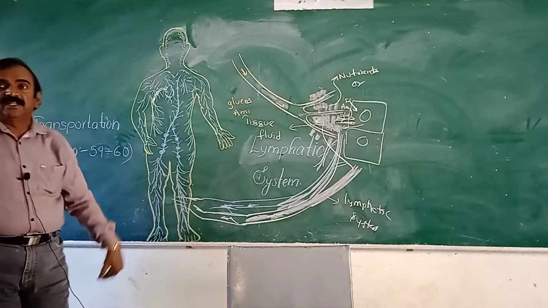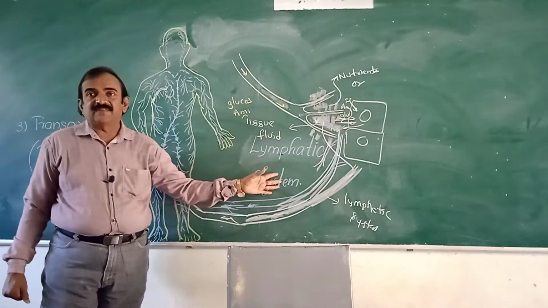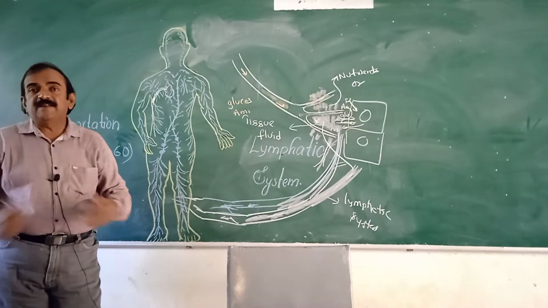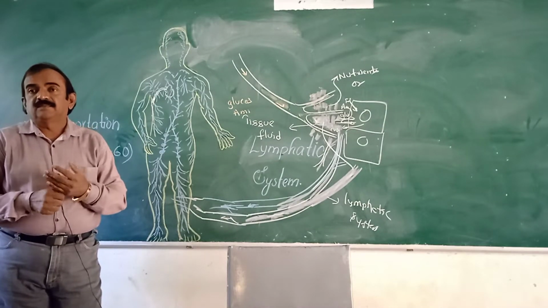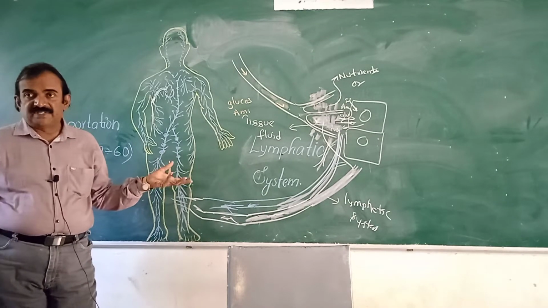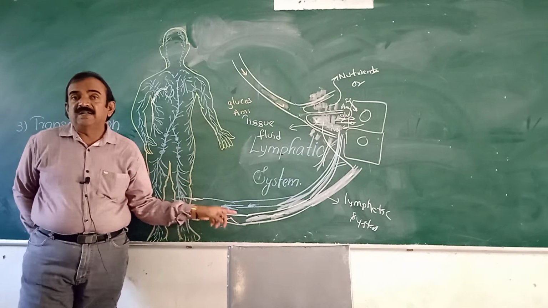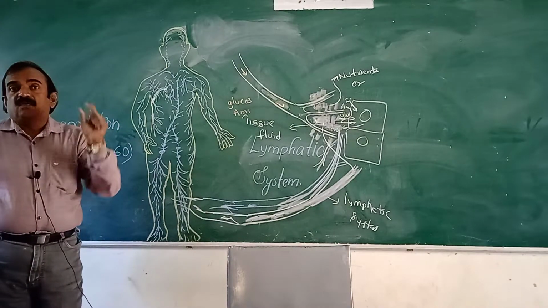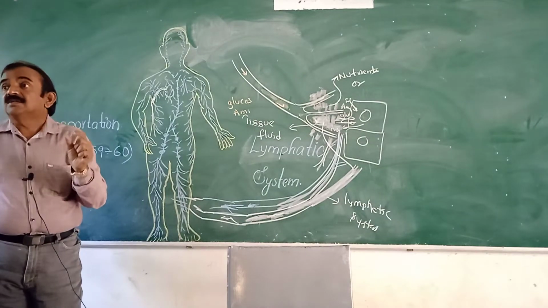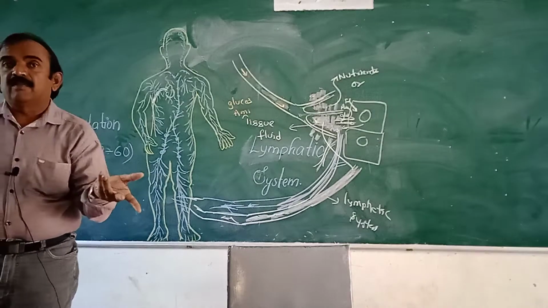Like that you see there is flow of fluid material through the body, through the blood vessels and also lymphatic vessels. So this system is called the lymphatic system. Lymph is colorless, like water. Lymph has only liquid material, while blood is a fluid having some solid and liquid material.